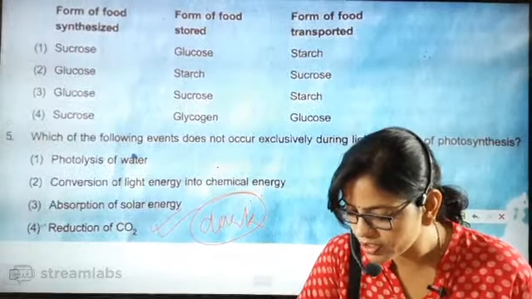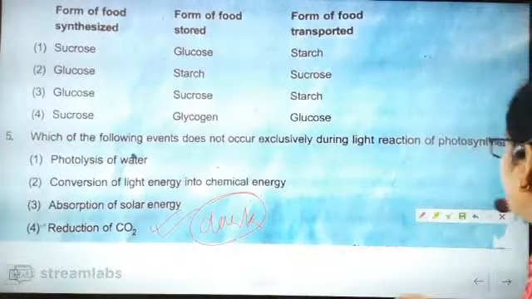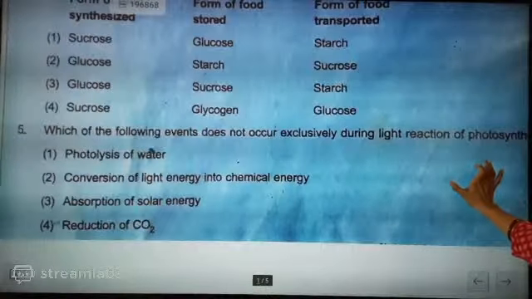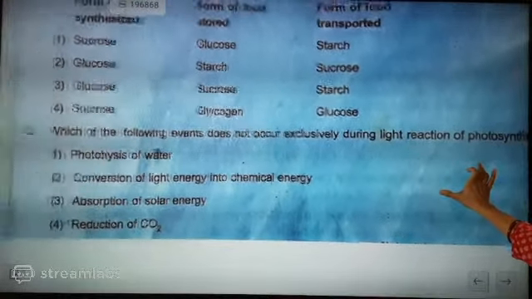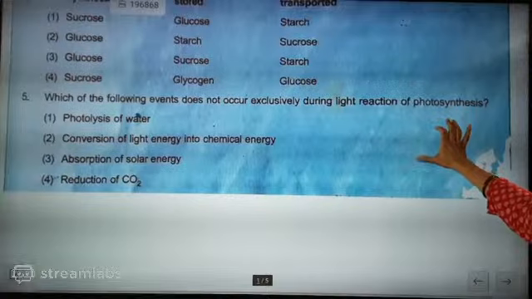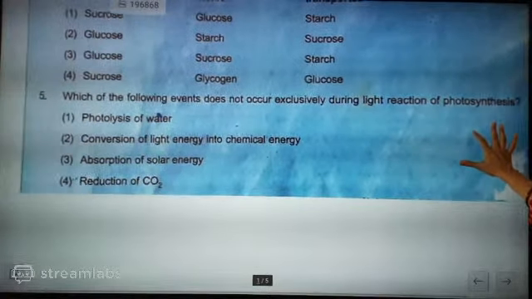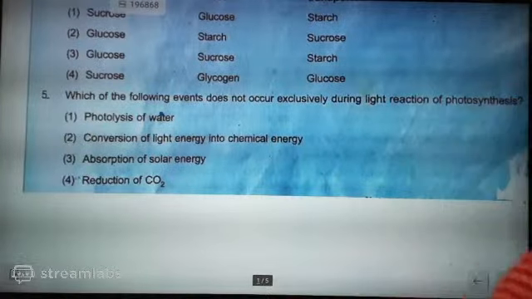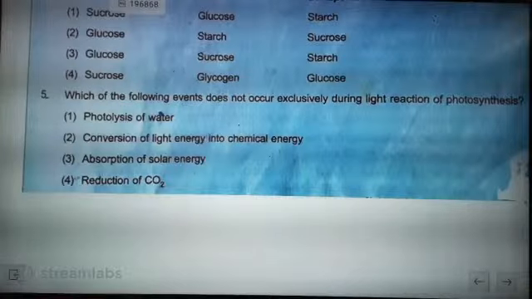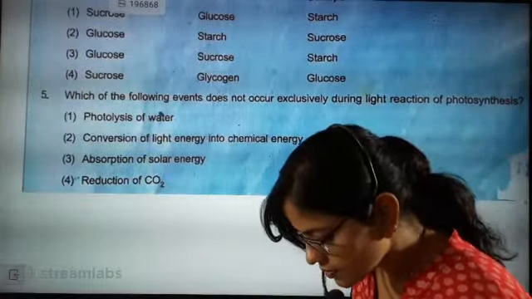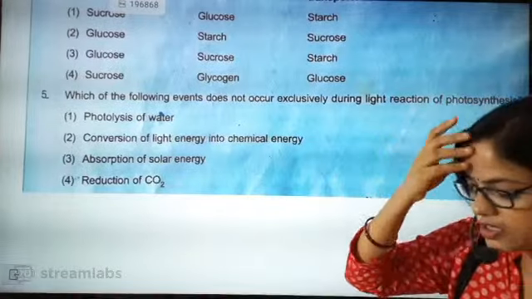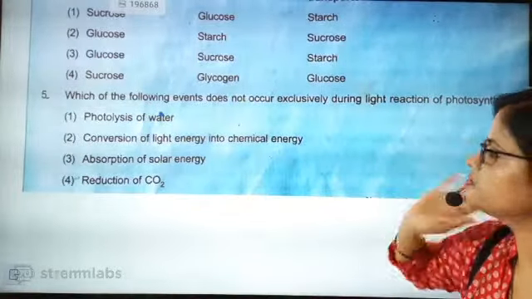Ma'am, can you improve quality to 340p? Today I reduced the quality. You know why, beta? Because the network was not supporting today. Just 1 minute. I am going to extend it so that you can see nicely. Now can you see, beta? Now check. Come on children, tell me. No, can you read it out now? Now everyone tell me. Sir, and the answer will be exactly, beta, reduction. Now it is clear. Perfect, ma'am. Thank you so much, beta. Thank you so much, everyone.